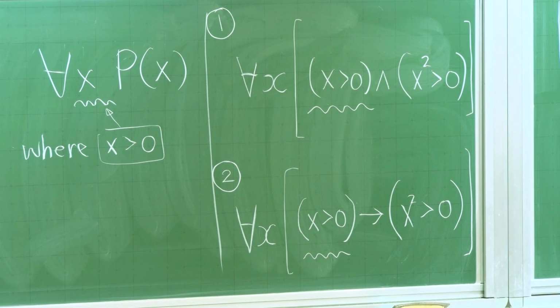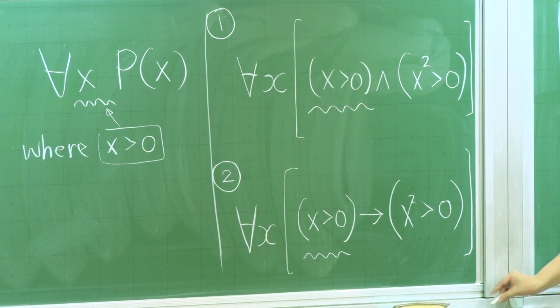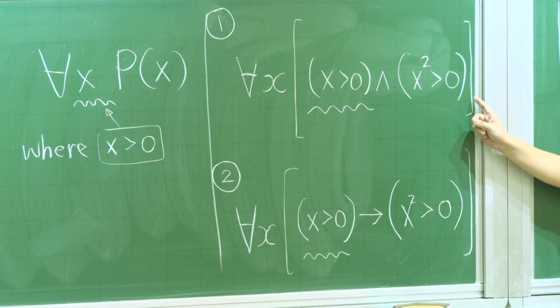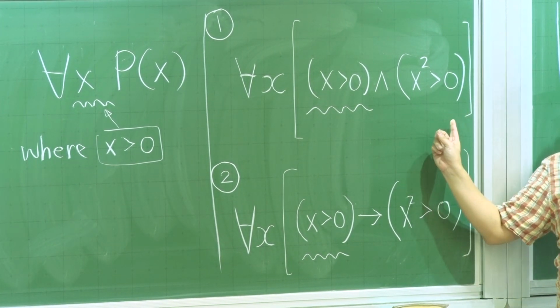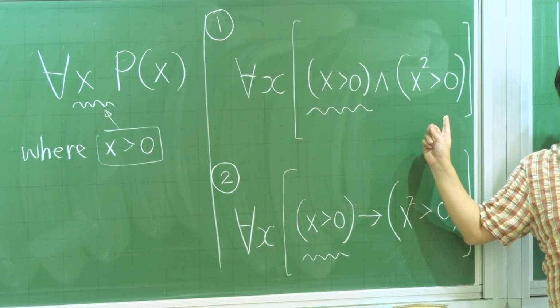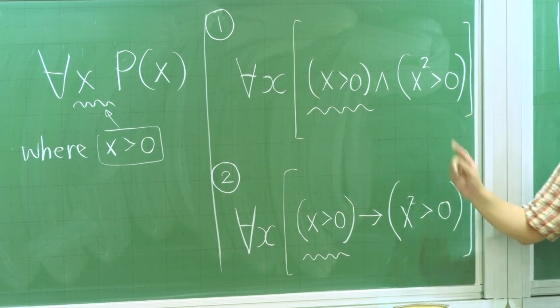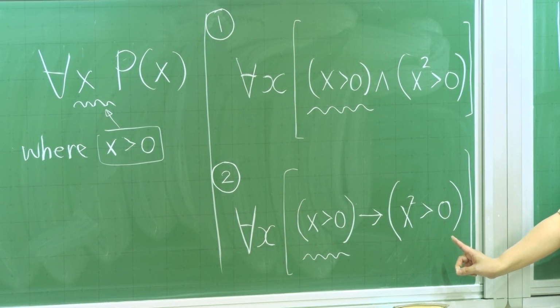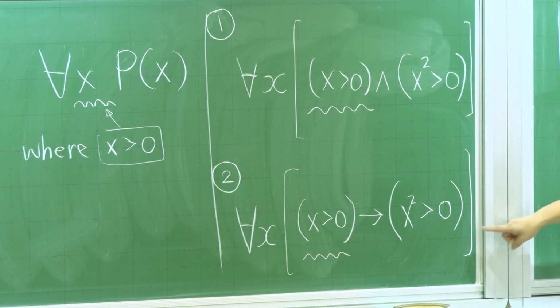Let's get a vote. If you know, of course, you can tell definitely which one is correct. If you don't know, make a blind guess. If you think option 1 is correct, could you please raise your hand? Let's say around 15. How about option 2? If you think option 2 is correct, please raise your hand. There are a little bit more, like 30. It turns out that 2 is correct.